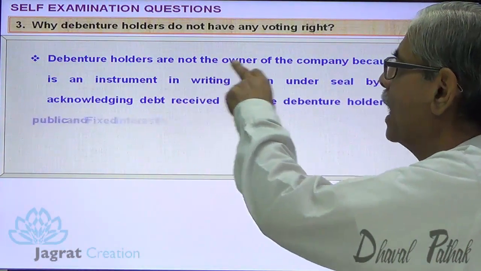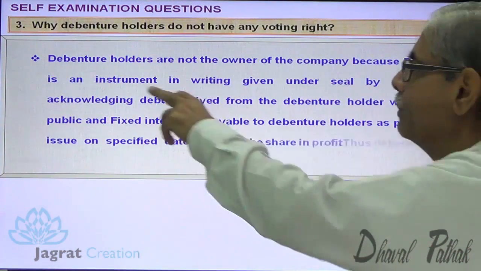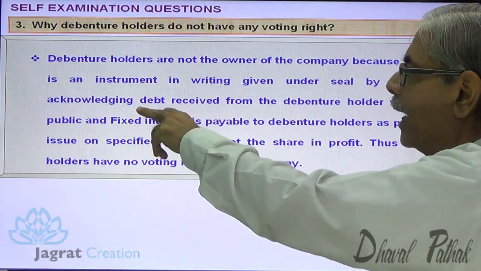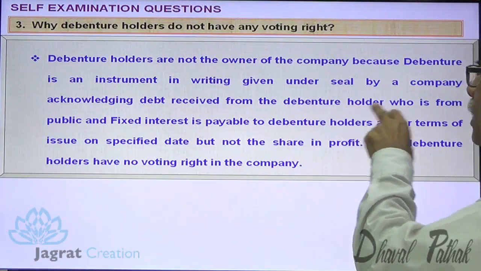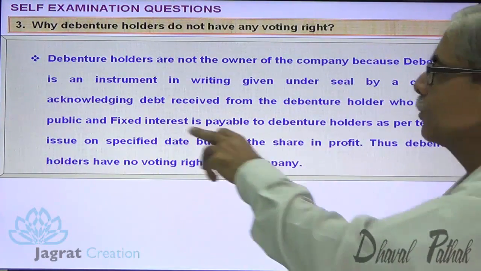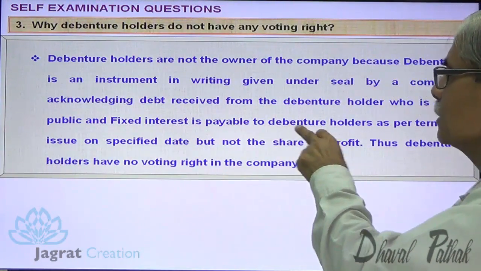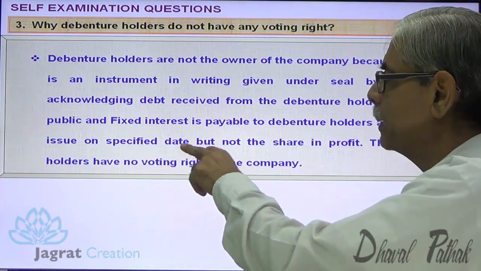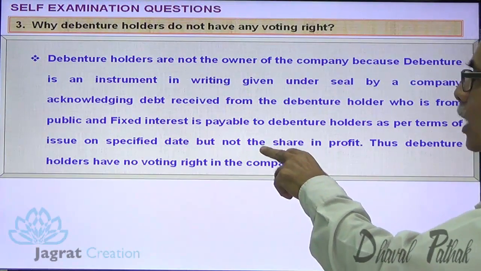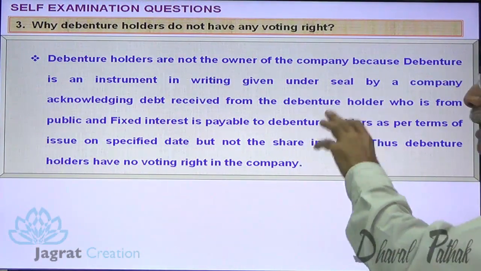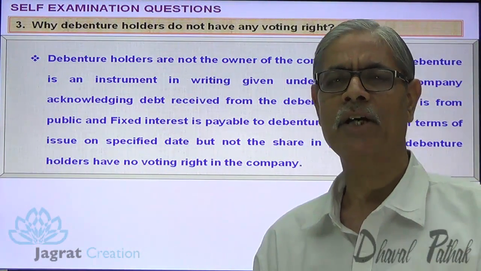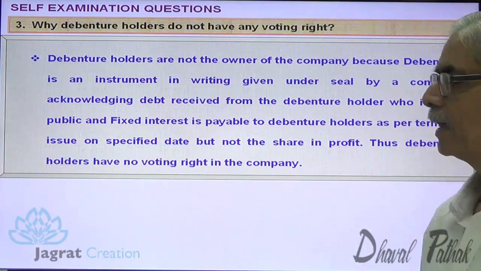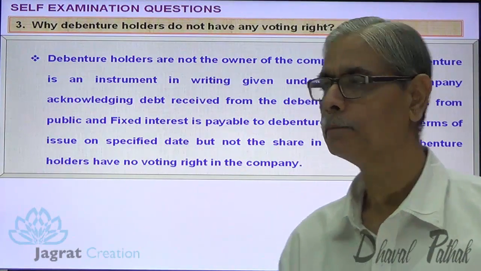Debenture holders are not the owners of the company because the debenture is an instrument in writing given under a seal by a company acknowledging debt received from the debenture holders who is from public, and fixed interest is payable to the debenture holders as per the terms of issue on a specified date, but not the share in profit. So debenture holders are not entitled to have a share in profit. Thus, debenture holders have no voting right in the company. Next.